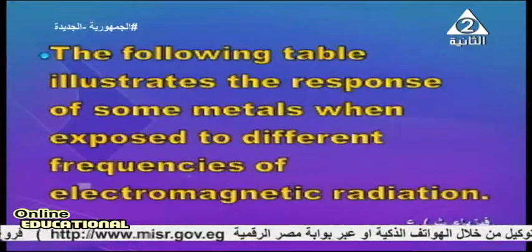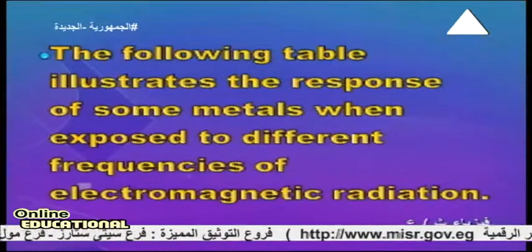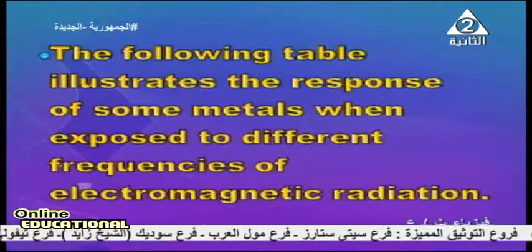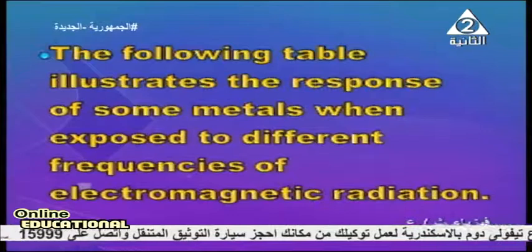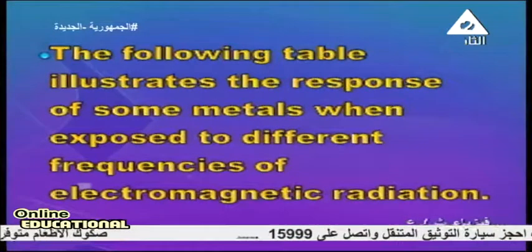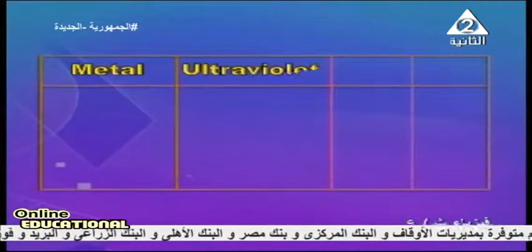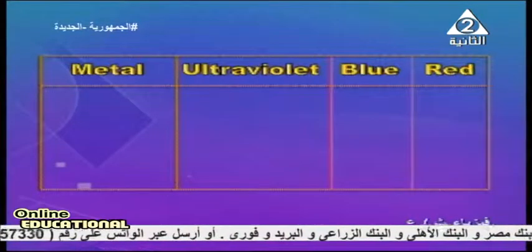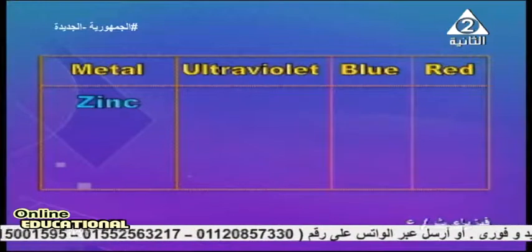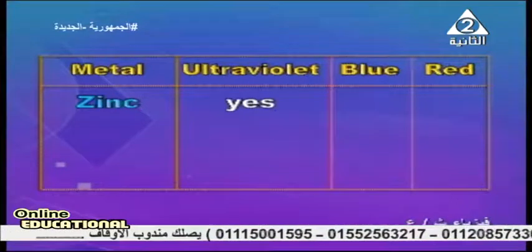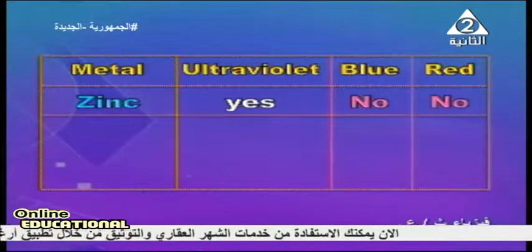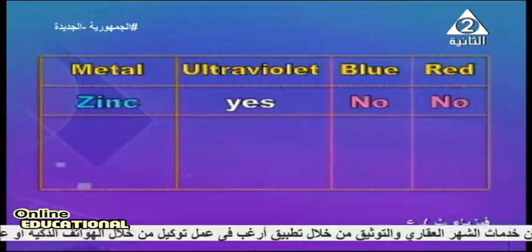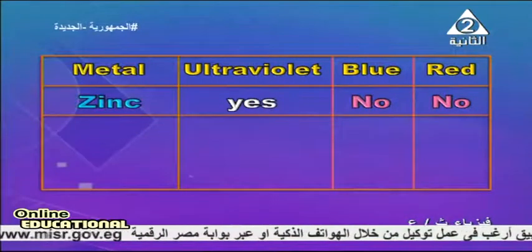We've got an interesting question. The following table illustrates the response of some metals when exposed to different frequencies of electromagnetic radiation. Let's look at the table. Zinc: ultraviolet managed to extract electrons from it. Blue, no. Red, of course not, it is incapable of ejecting electrons.